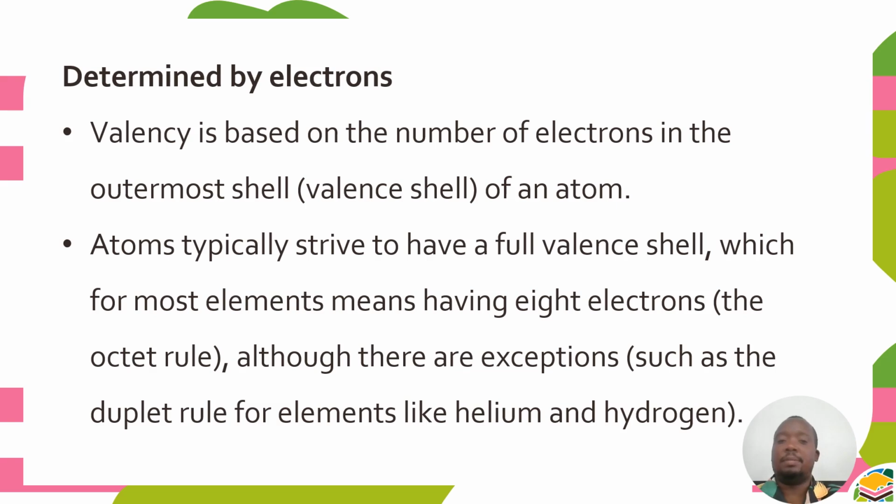Atoms typically strive to have a full valence shell, which for most elements means having 8 electrons. So if it has 8 electrons in the outermost shell, then it is full. This is known as the octet rule. Although we have a few exceptions, such as the duplet rule for elements like helium and hydrogen. So helium and hydrogen follow the duplet rule.